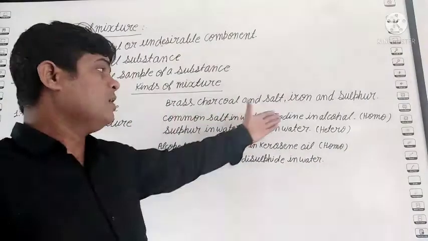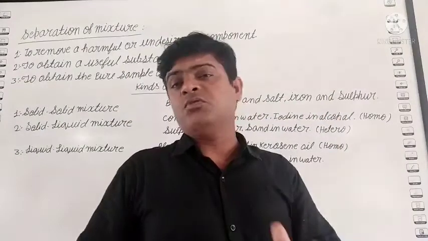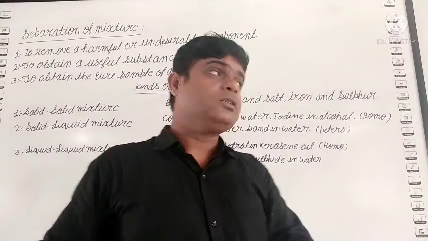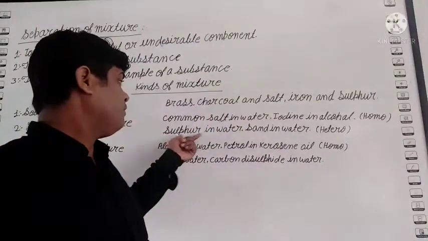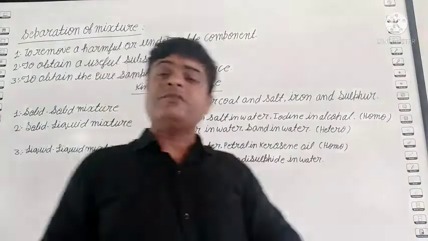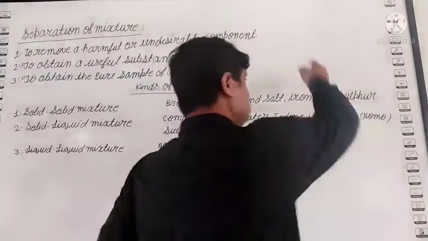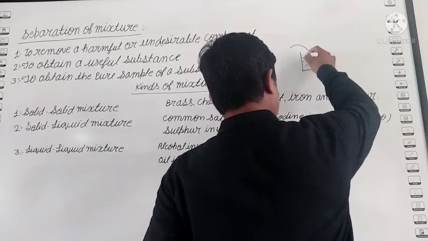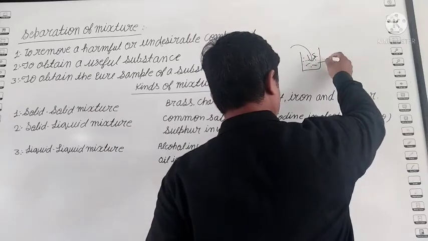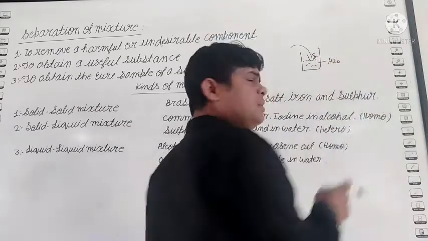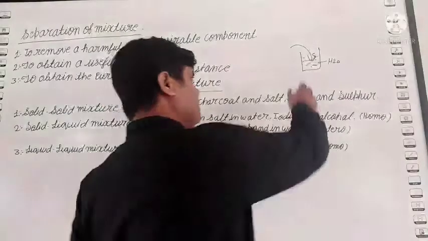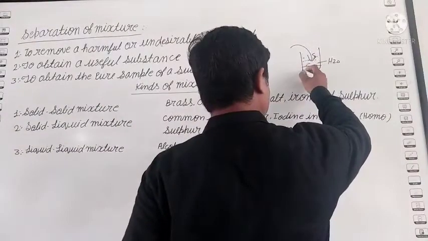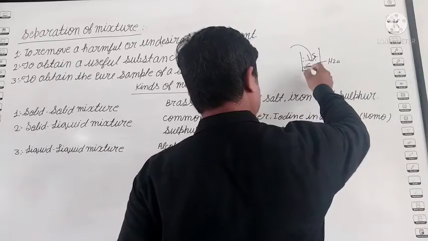Common salt in water, iodine in alcohol. These are homogeneous mixtures. Heterogeneous: like sulfur in water, sand in water. Sulfur. If you take a glass, take some water in the glass and add sulfur. What can you see? You can see that the sulfur particles deposit on the base of the glass.